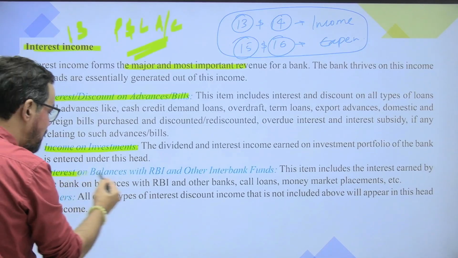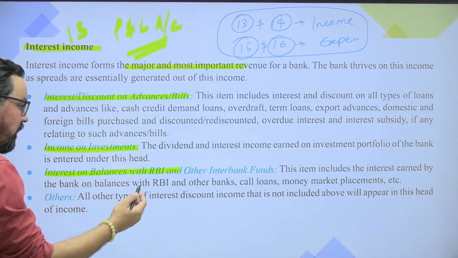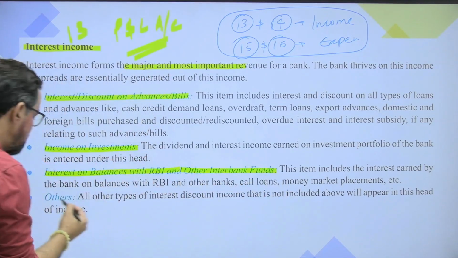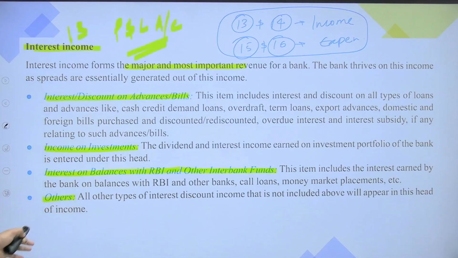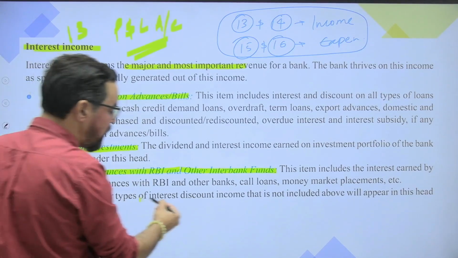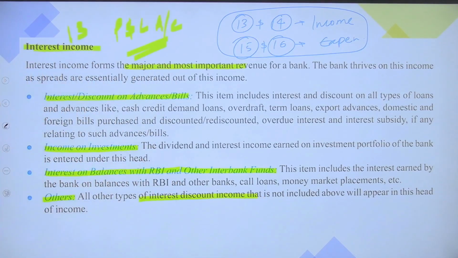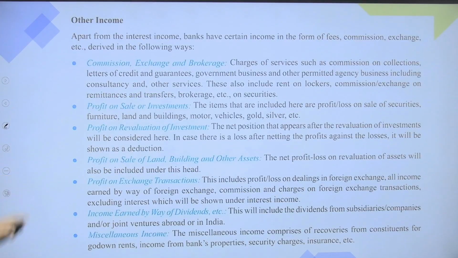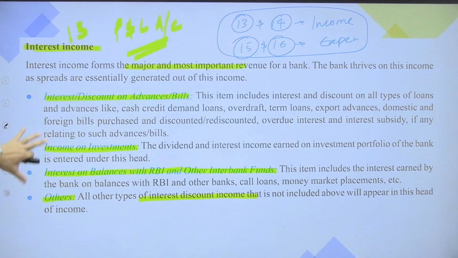Then we have interest on balances with RBI and other interbank funds and others. Then other income is all other type of interest discount income which is not included in this particular one. So this is your interest income, schedule 13.